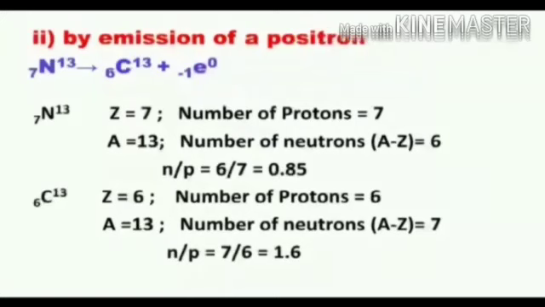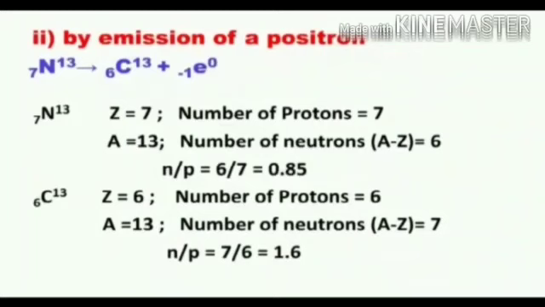The second mode is emission of positron. What is a positron? A positron is identical in mass and other characteristics with an electron, but it possesses a unipositive charge. Here nitrogen-13 is converted into carbon-13 with the emission of a positron.